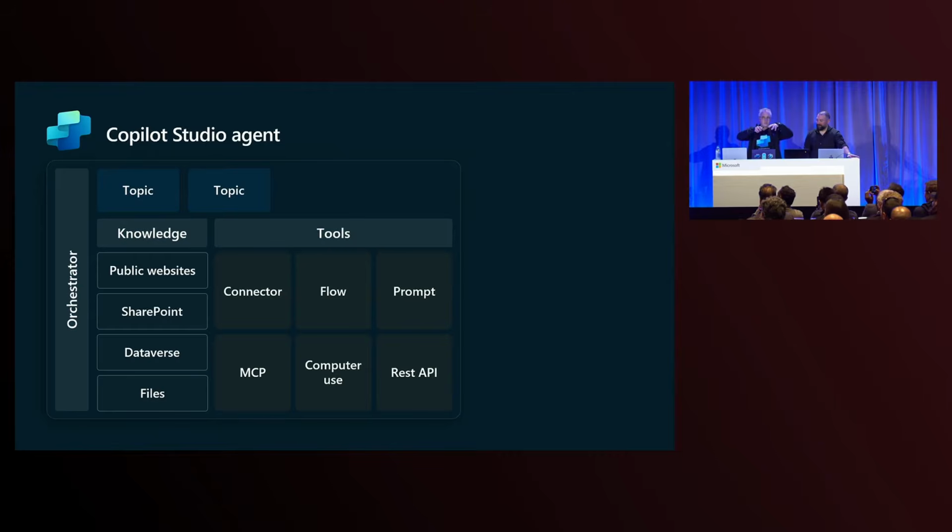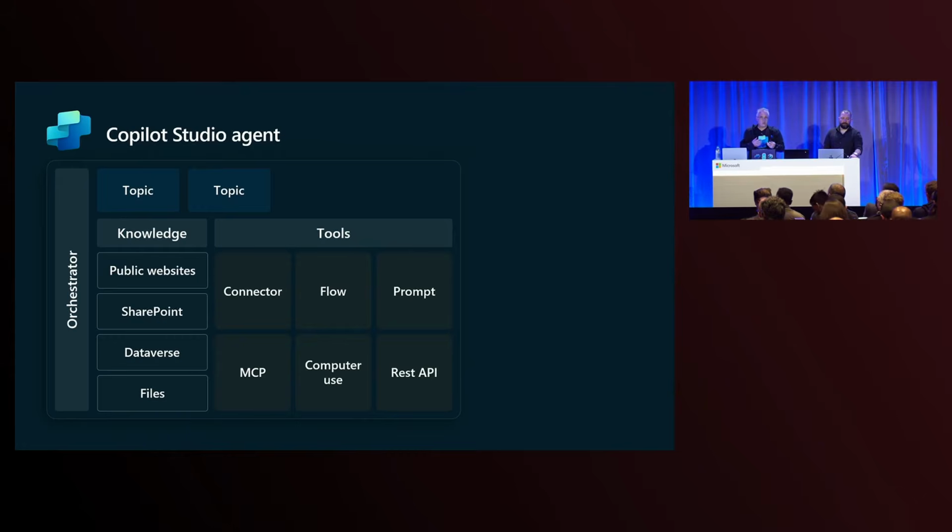This is the anatomy of your agent right now. You have the awesomely powerful orchestrator that recently went generally available worldwide. And you can use knowledge and tools. And you can pin these together using topics, where you need high control over how these tools should be used together and how particular flows should actually run.